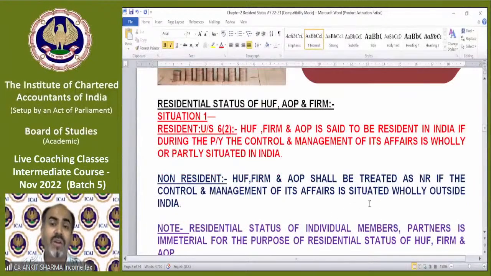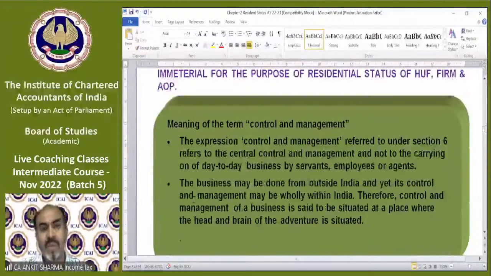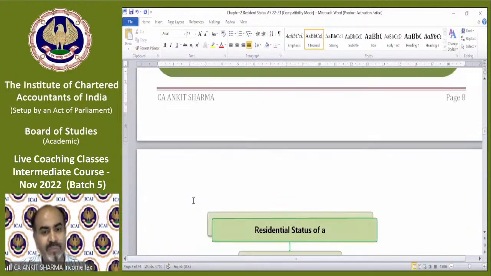They will be non-resident when all the business meetings are outside India. The residential status of individual members or partners is immaterial, or we can say irrelevant. Meaning of control and management, I have told you about that business meeting. It has been written over here, you can read it.